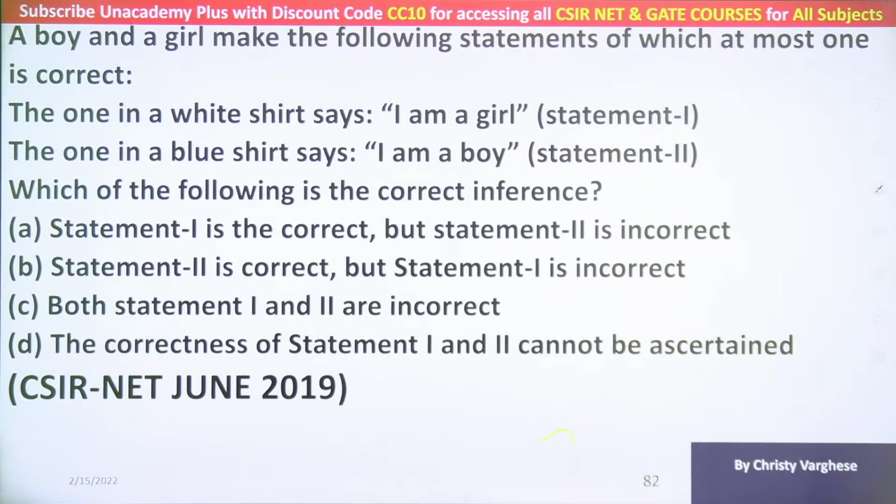So this kind of question, how to analyze, you should practice well. Options can help you to analyze these kinds of questions well.